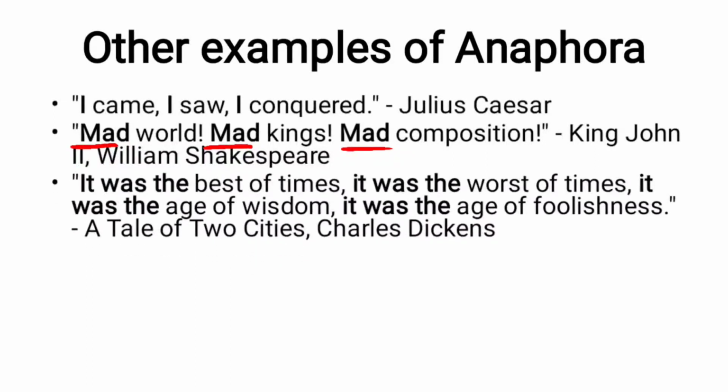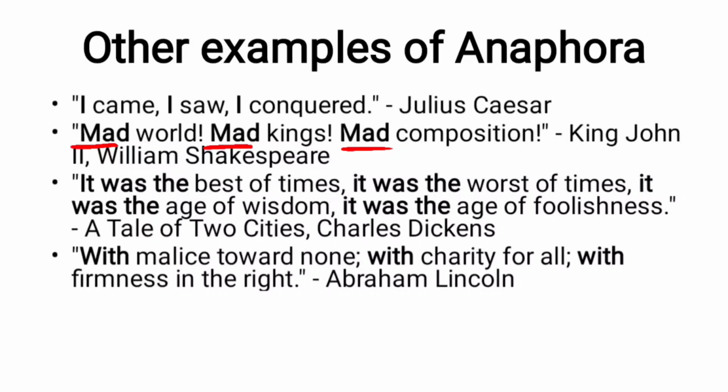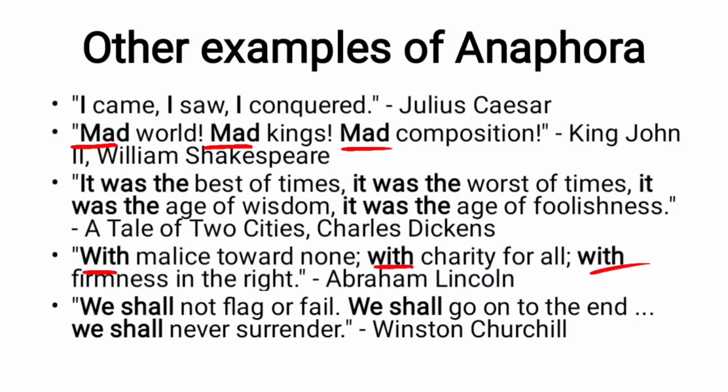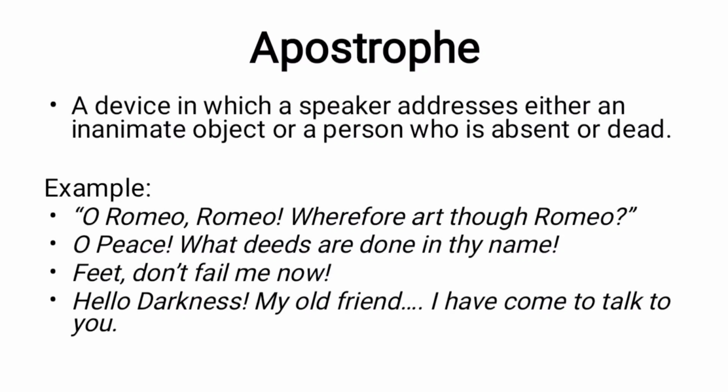It was the best of times, it was the worst of times, from Charles Dickens' A Tale of Two Cities, is an example of anaphora. With malice toward none, with charity for all, with firmness in the right. Abraham Lincoln. So here in this statement, the word with is being repeated. So this is an example of anaphora. We shall not flag or fail, we shall go on to the end, we shall never surrender. So again we can see the repetition, and that's why we call it anaphora. I hope this is clear. The next one, apostrophe.